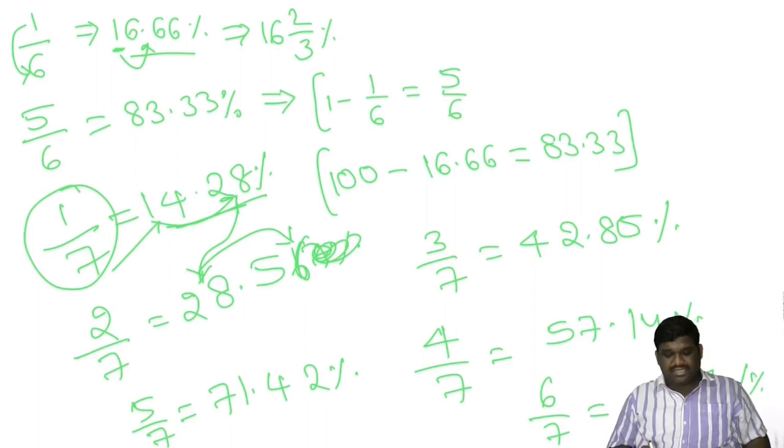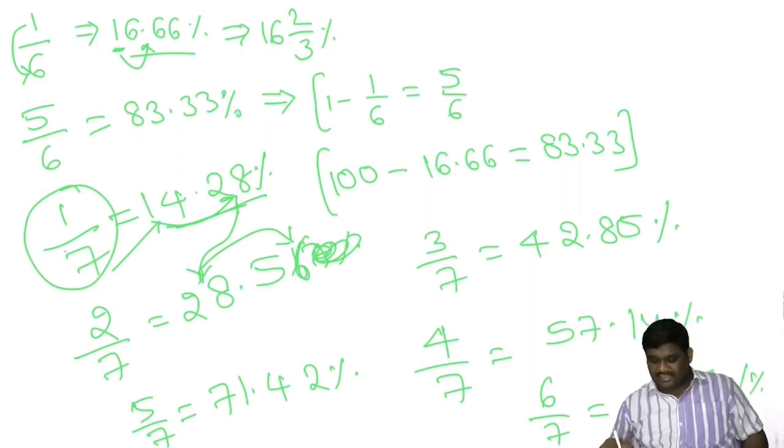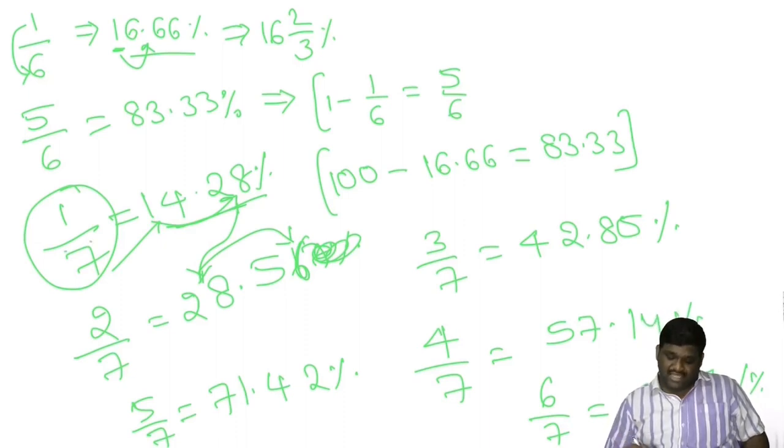So if I multiply 1 by 7 with 2, I will get 2 by 7, with 3, 3 by 7, with 4, 4 by 7, with 5, 5 by 7, and with 6, 6 by 7.